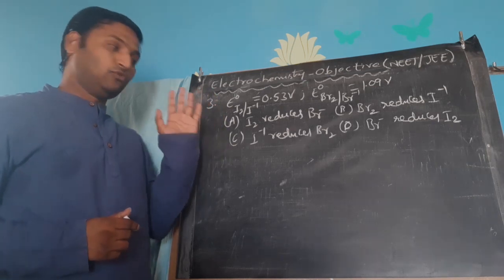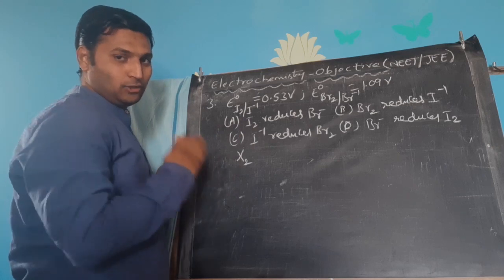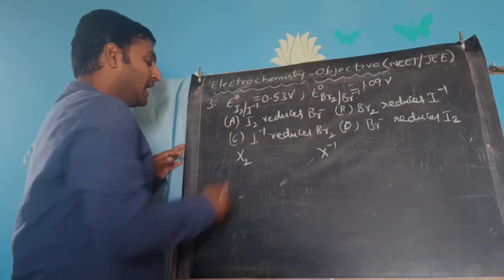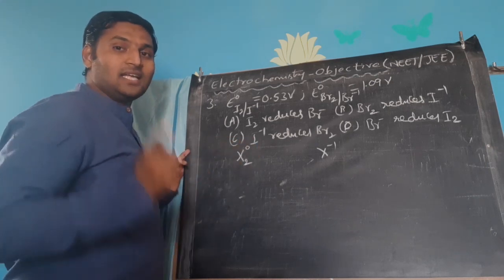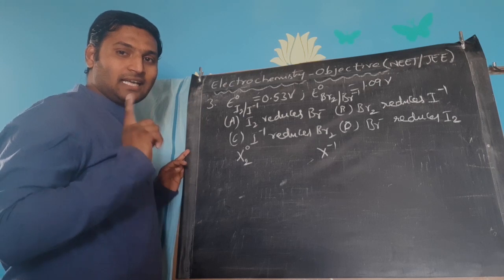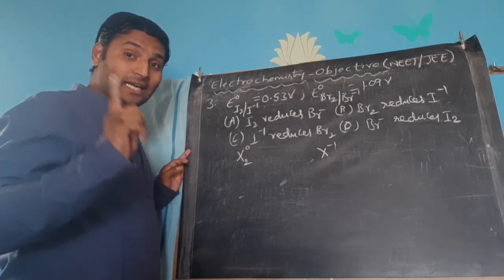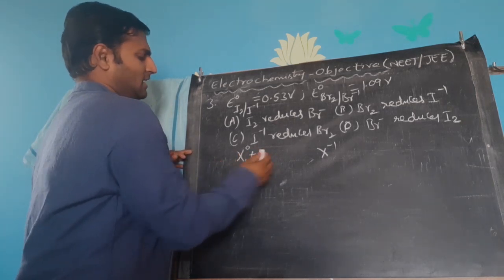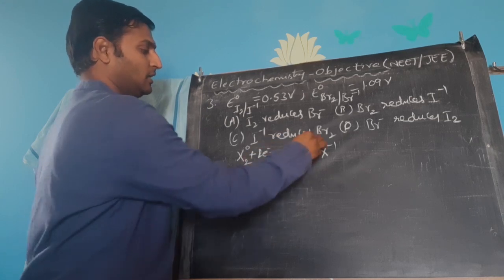Let us eliminate them. For understanding that, let me call the halogen X2 and its anion X minus. Then tell me, the halogen is in its zero oxidation state. Halogens being electronegative, the important reaction they can undergo is reduction. That is, X2 can gain 2 electrons and become 2X minus.